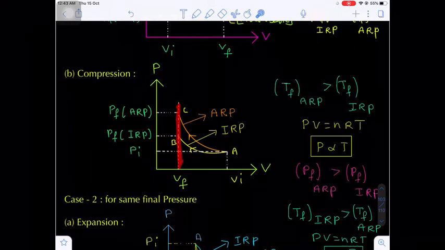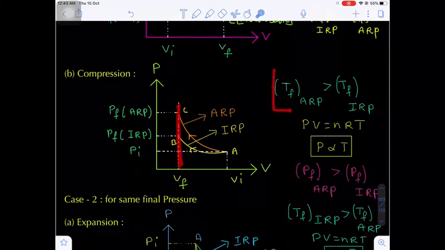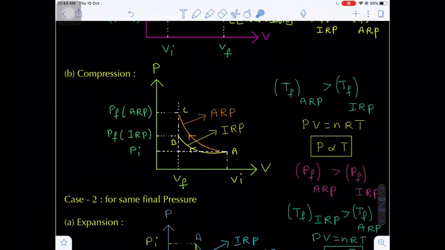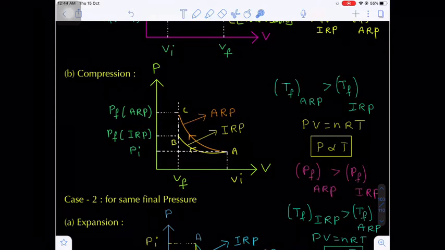Now you see what happens to the final pressure. In which case is the final pressure very high? In the isothermal reversible process the temperature is always constant.